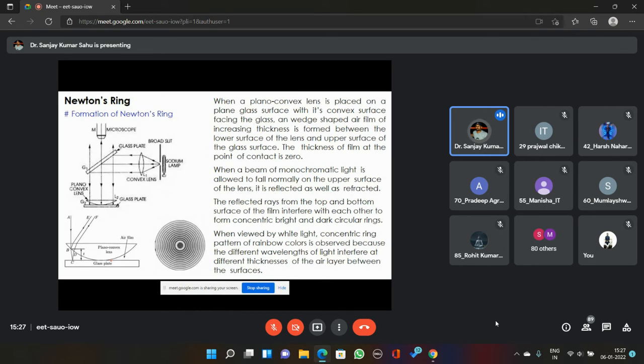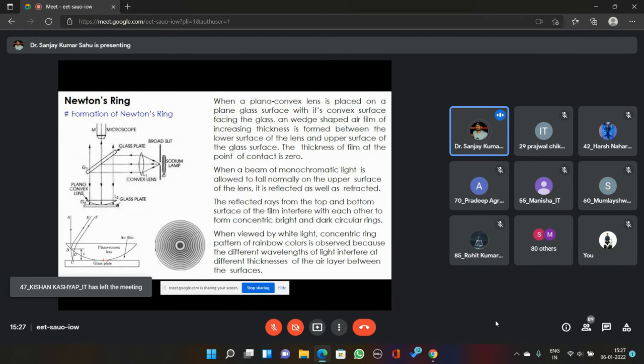Why do we take a plano-convex lens of very high radius of curvature? So that the wedge-shaped film formed between the plane glass plate and this plano-convex lens is going to be very thin. When you place this plano-convex lens over the glass plate, it will touch at a certain point, and from there a wedge-shaped thin film of air will be formed.